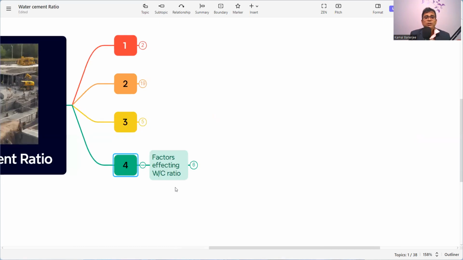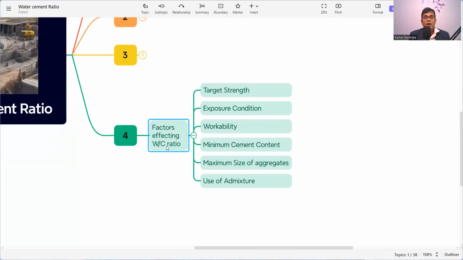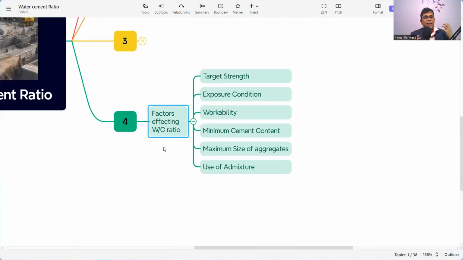And the next is factors affecting water cement ratio. We have already checked the definition, why it is important, and the code reference, and now the factors which affect the water cement ratio: target strength, exposure condition, workability, minimum cement content, maximum size of aggregate, and use of admixture. These are the factors we need to consider whenever we are doing mix design, and accordingly select the water cement ratio so that our concrete can gain strength and durability for a longer lifespan, and we can get the concrete as per our requirement.